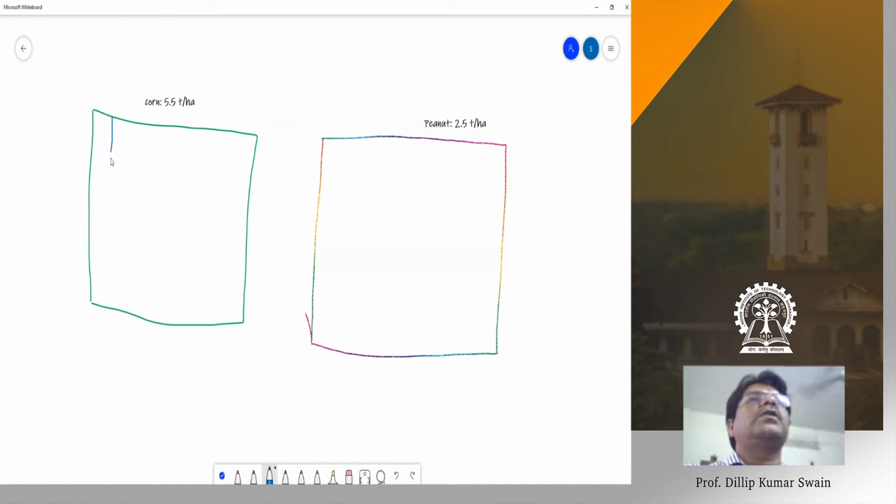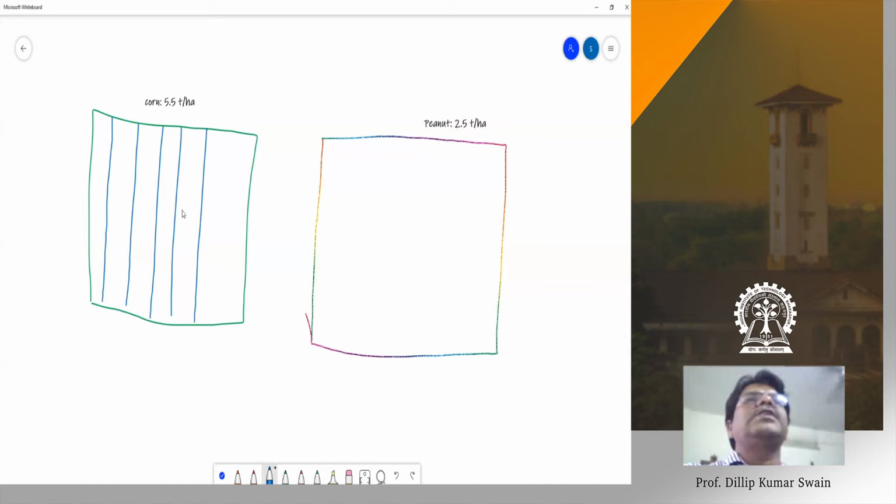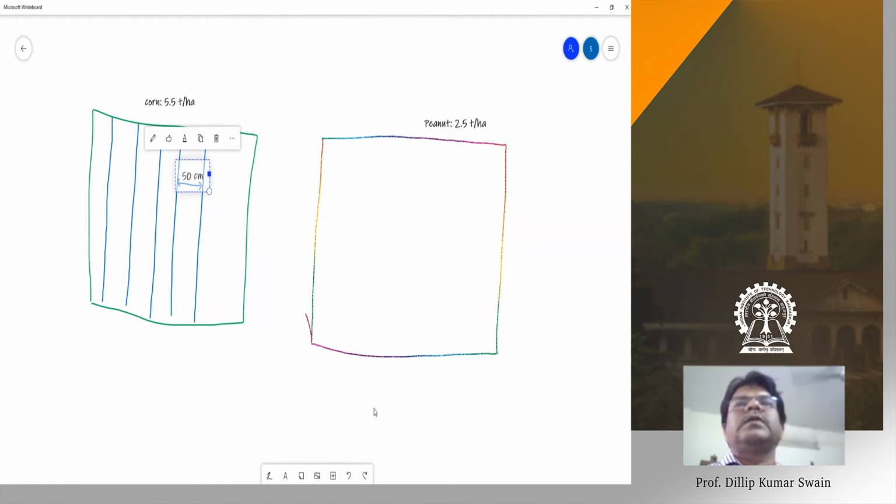These are the rows for the corn, and the original row spacing is 50 centimeters.